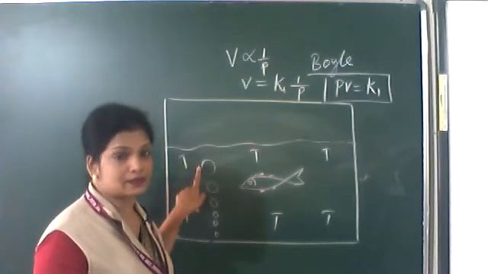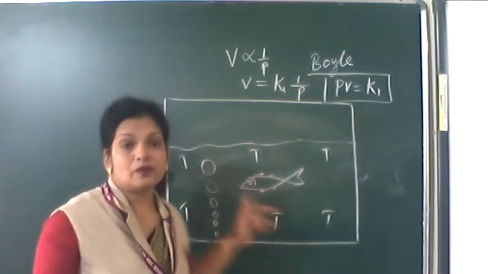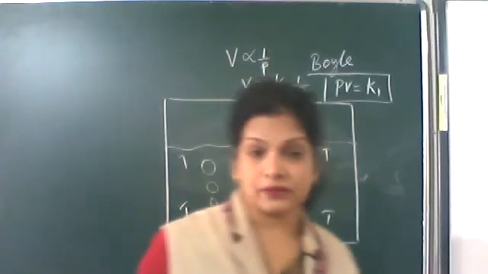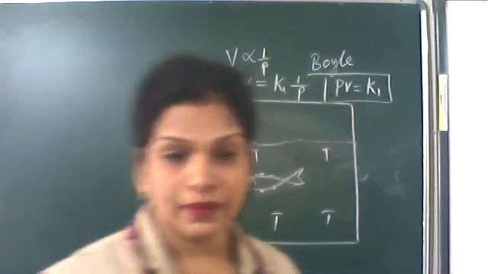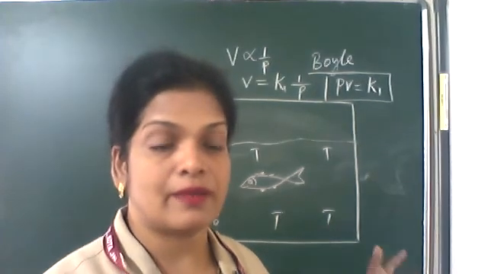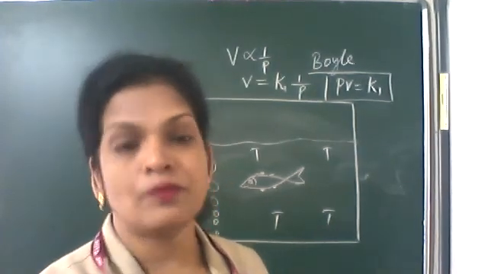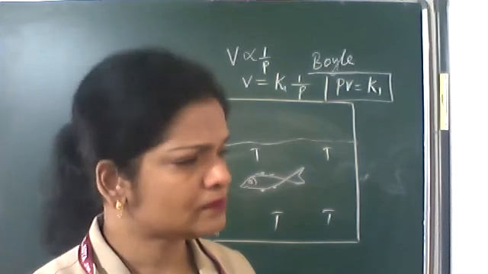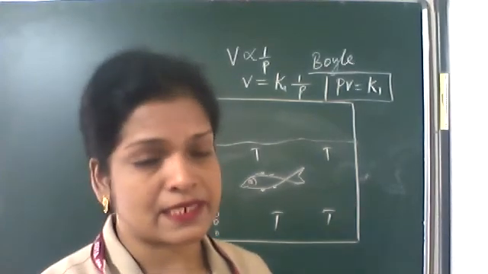When you multiply, you will get the same value, the constant value. So PV is a constant, the general mathematical expression for Boyle's law. Based on this, let's solve a few numericals. Write down the numerical.